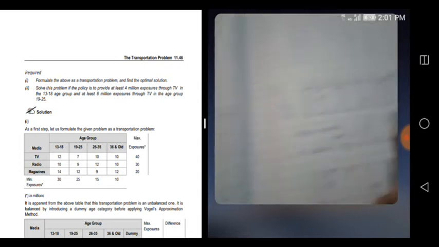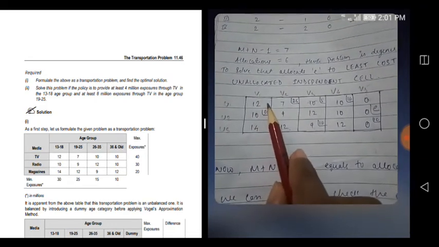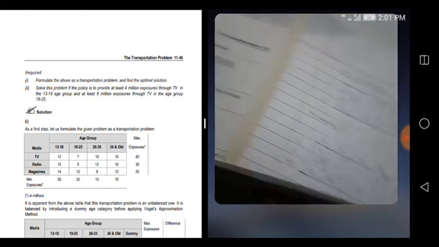Because as per how the institute solved it, this u1 v1 means that the 13-18 group is remaining unallocated, even after this reallocation.